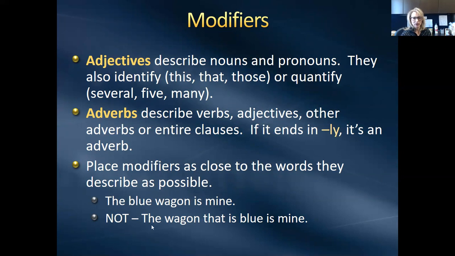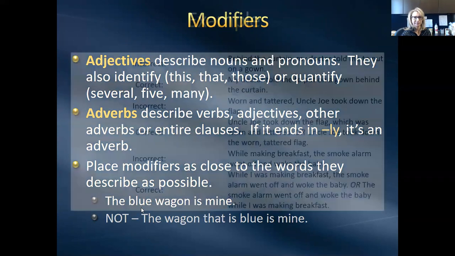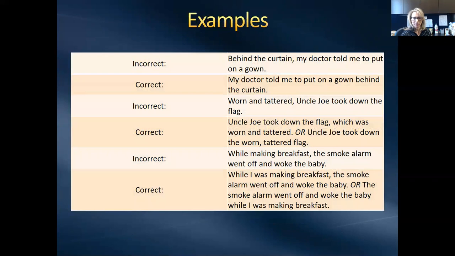So instead of saying the wagon that is blue is mine, which is kind of complicating things, just say the blue wagon is mine. Here are some examples of how they would test you on putting the modifier closest to what it's modifying. Behind the curtain, my doctor told me to put on a gown. It sounds like the doctor's behind the curtain in this sentence.